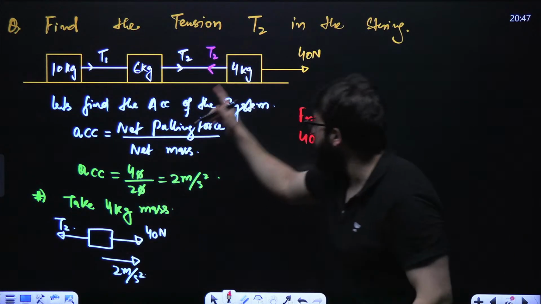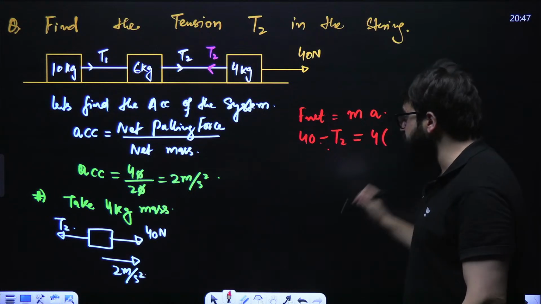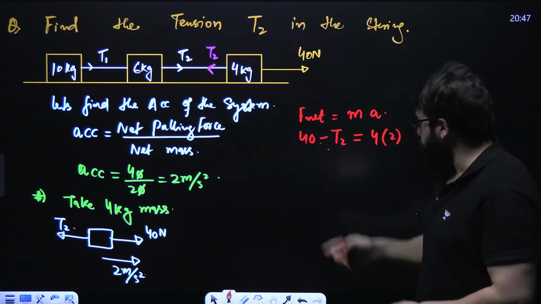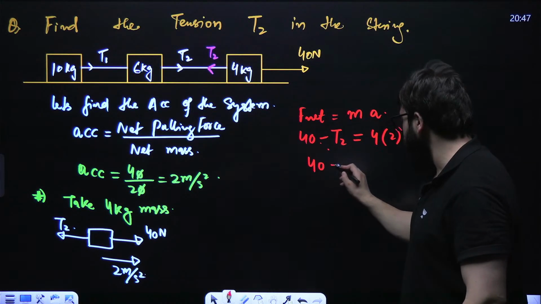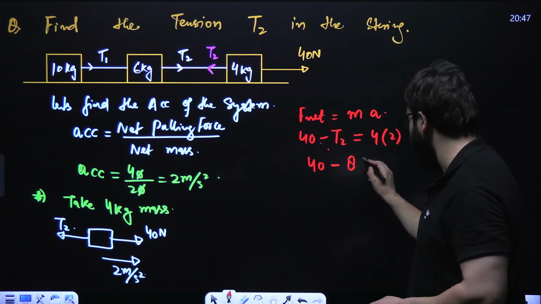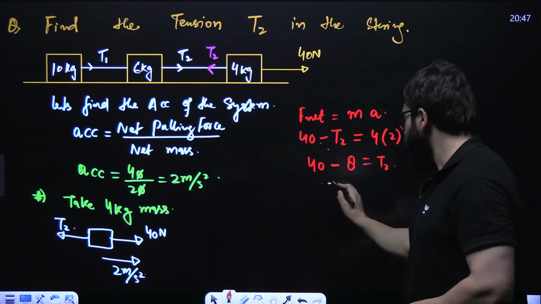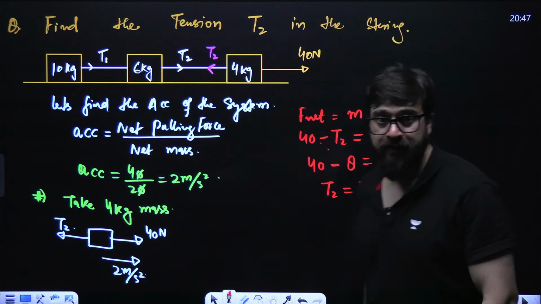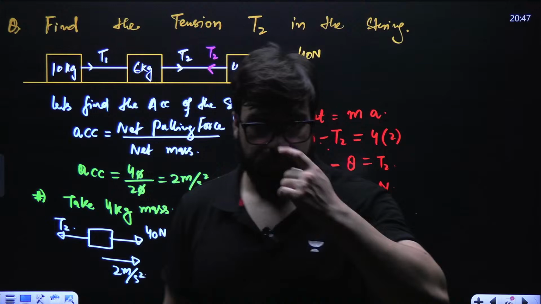Its mass is 4, and acceleration is 2. So 4 into 2 is 8. 40 minus 8 is T2. So T2 will come out to be 32 Newton.